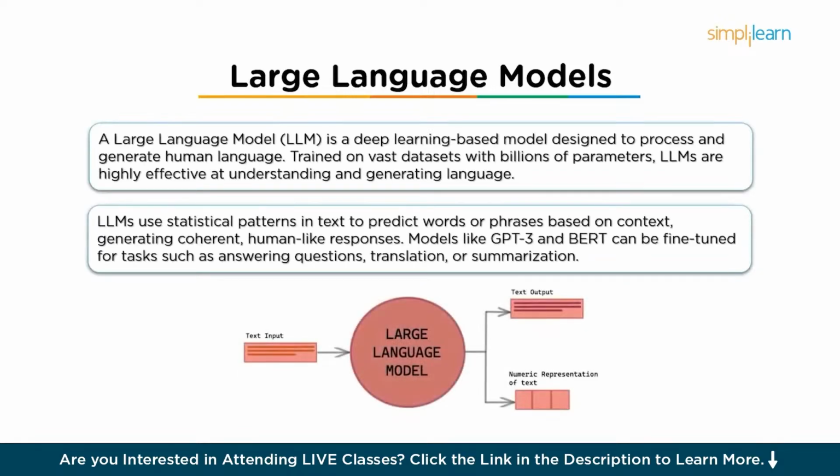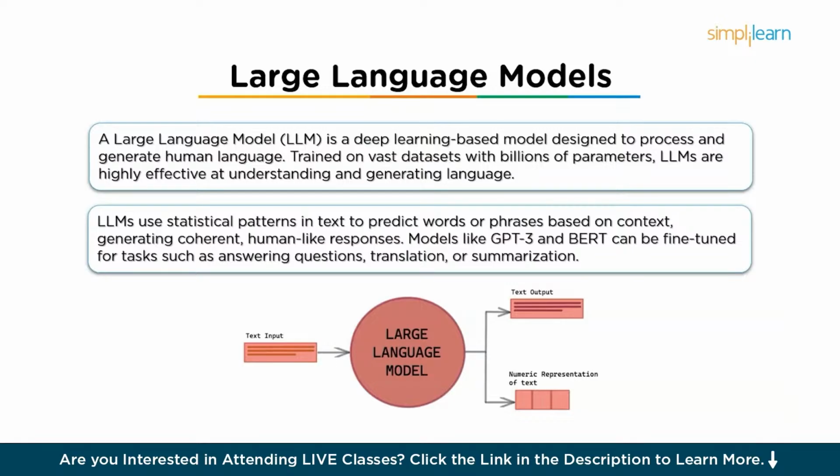A large language model is a type of neural network based model designed to process and generate human language. LLMs are built using deep learning techniques and are typically trained on enormous datasets containing billions or even trillions of words. They consist of billions of parameters, which are the weights of connections in the neural networks, which makes them extremely powerful at understanding and generating language.